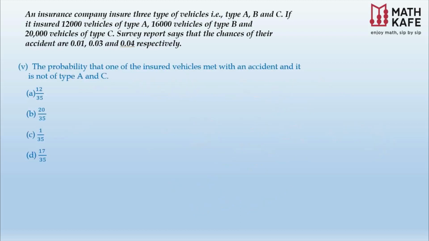Let us see the fifth part of this question. The probability that one of the insured vehicles met with an accident and it is not of type A and C. Not of type A and C means definitely it is because of vehicle B. Accident already happened and now it should be because of type B vehicle. So it is P of B given E. Again, Bayes theorem, you could use the formula directly: P of B into P of E given B divided by the total probability. Again, we have written all the values in the previous question as well, so you can just copy that.